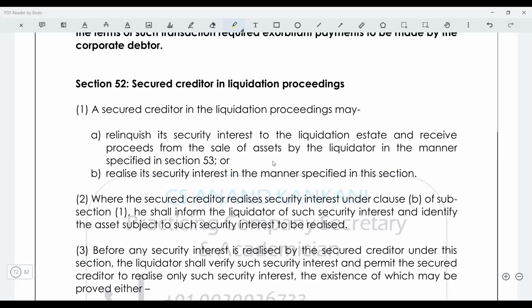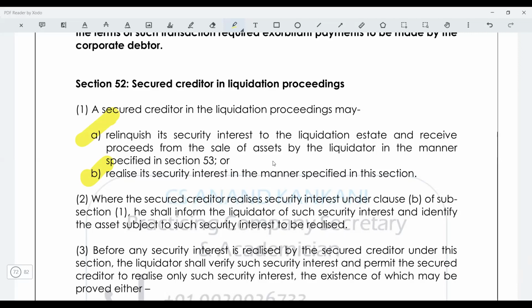Mansi can take the car, realize the money, and repay the balance amount to the liquidator. Or Mansi can relinquish the security interest and tell the liquidator, okay, you go and sell this asset.